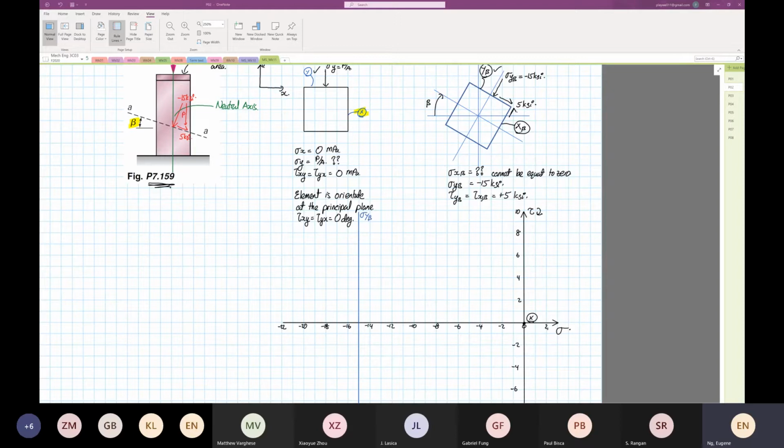And then we also know that the shear is 5. This is our line, the shear, and at the bottom is our minus 5.